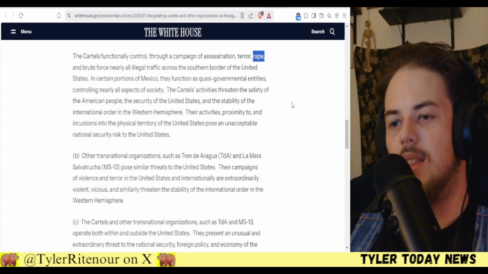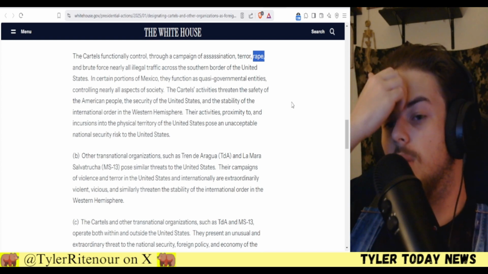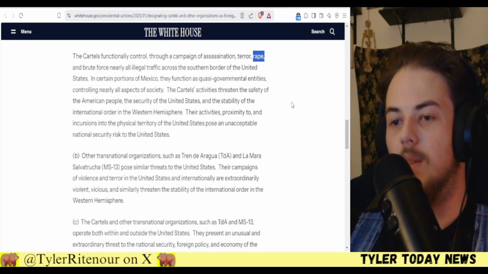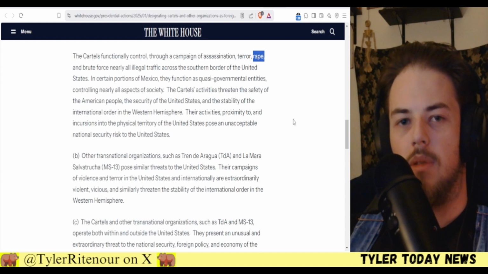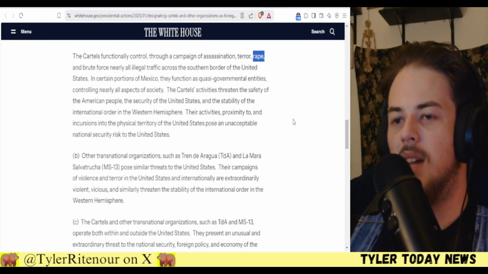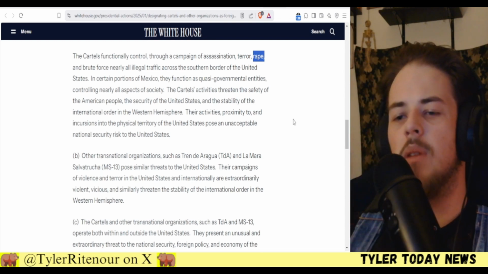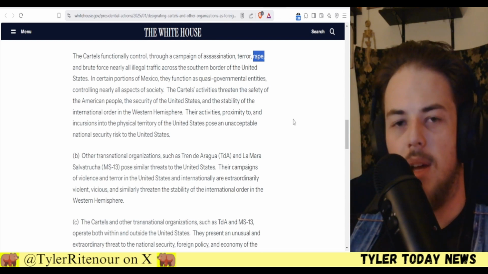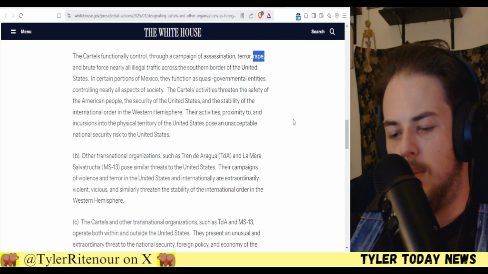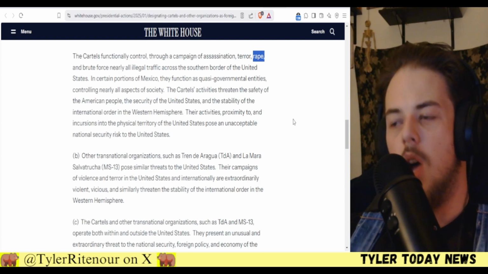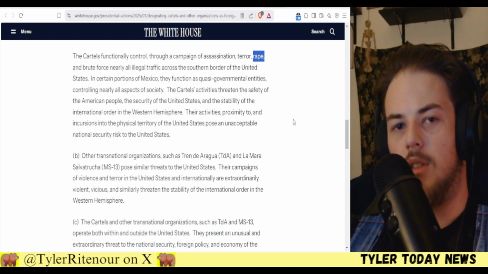I'm glad to see this executive order. Maybe now we can actually start sending in, I'm all for sending in the military to deal with these people, because we have the issues in Israel and Palestine. We have Taiwan. We have Ukraine and Russia. I don't care about any of that. I could not care less about any of that. If the military industrial complex wants a war, why don't you go focus on what's south of the border?